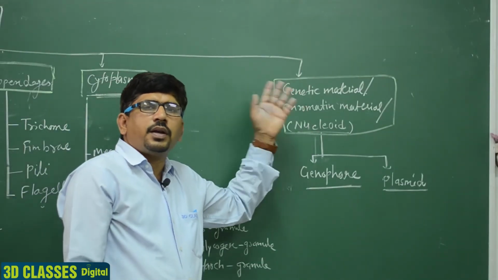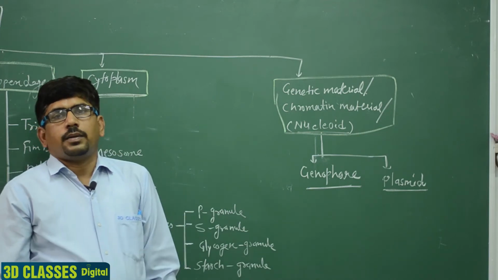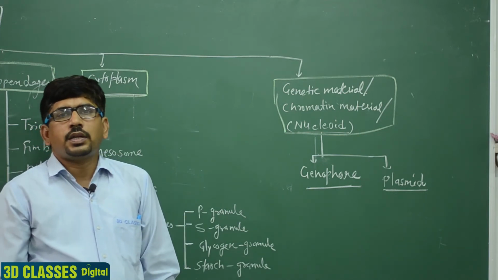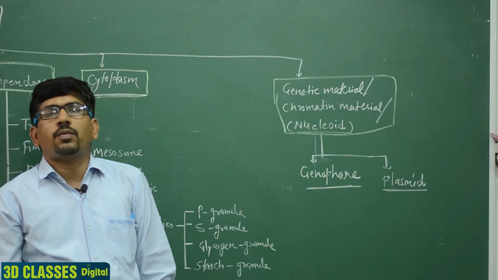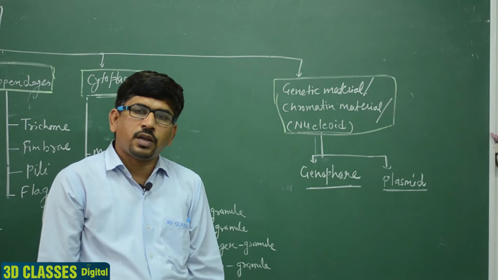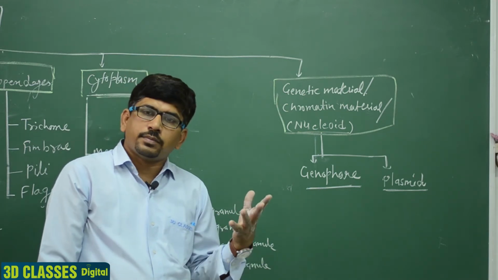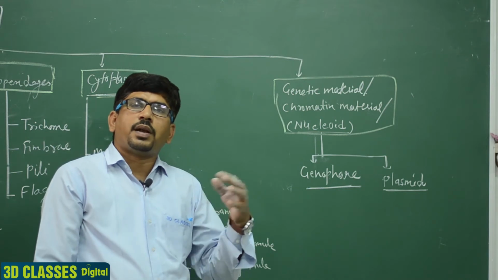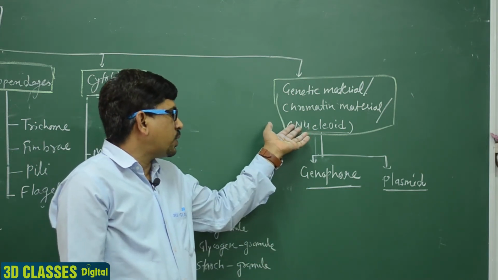In the genetic material of the bacterial cell, a nucleus is absent, so the nucleus is present in the form of the nucleoid, a nucleus without a nuclear membrane. The genetic material is known as the nucleoid.